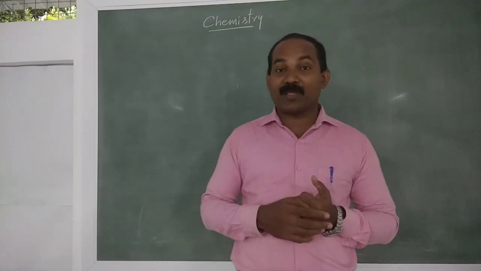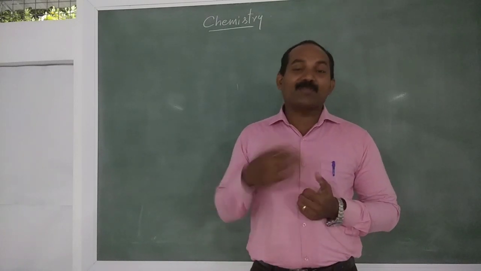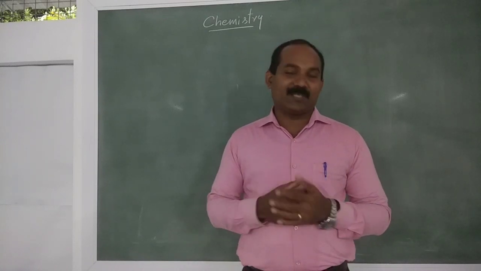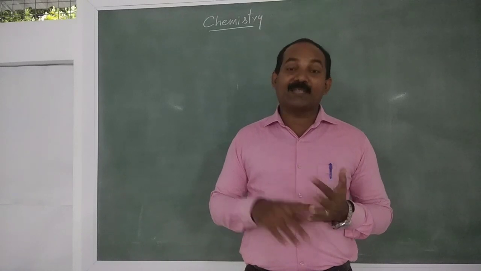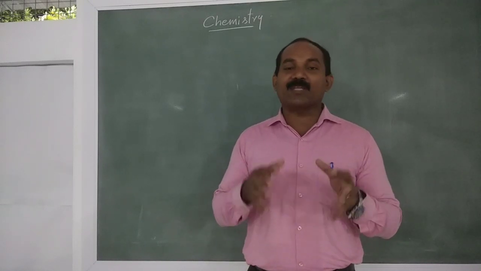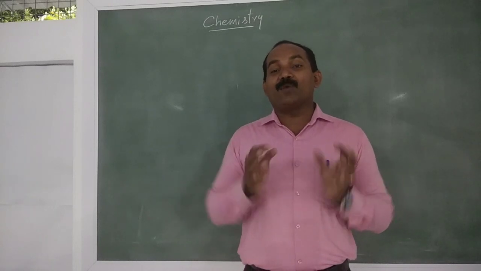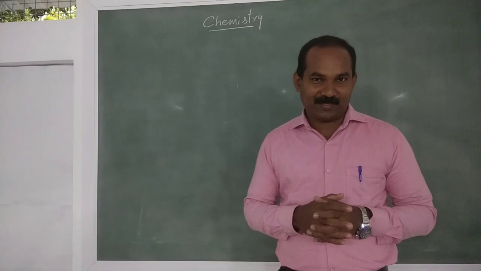What is chemistry? What do you mean by chemistry? Chemistry is a branch of science which deals with matter, their composition, their properties, their transformation. So chemistry deals with atoms, molecules, etc., their composition, properties, transformations.